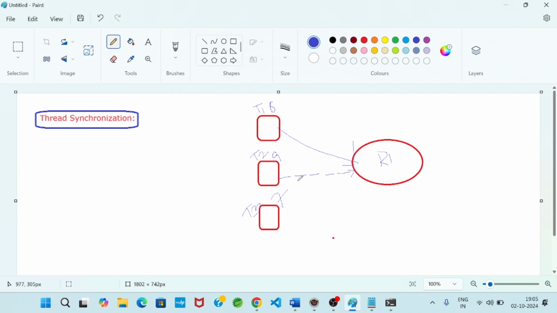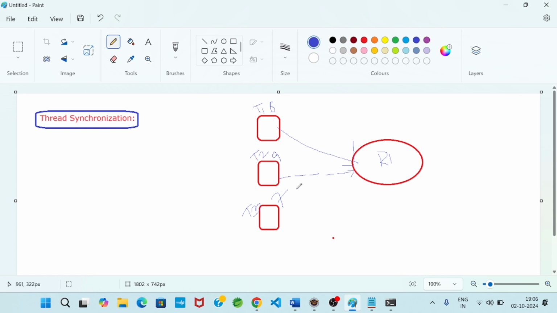Now T2 accessed R1, started its execution, and completed it. T1 has waited. When T2 completes its execution, T2 will release R1, and then I would access R1.